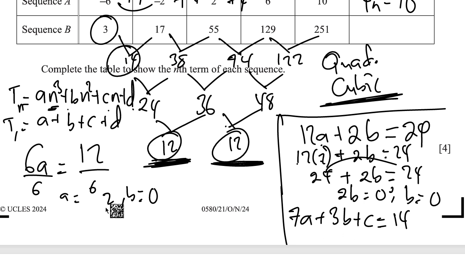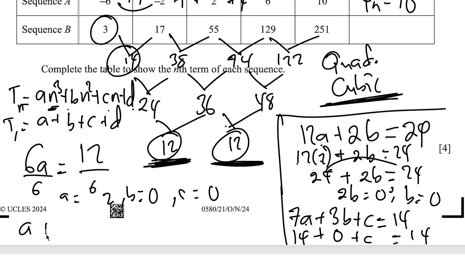We've gotten a as 2 and b as 0. So 7 times 2 is 14, plus 0 plus c equals 14. So you can see that c is going to be 0, because if 14 plus c equals 14, that means c is 0. And then remember